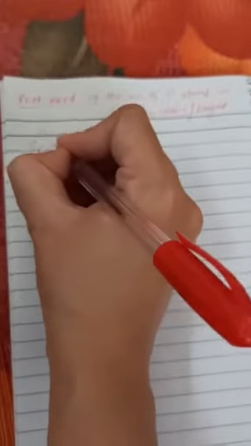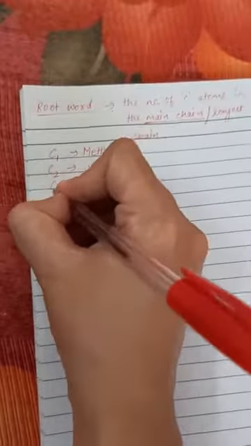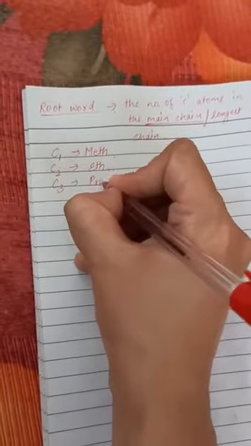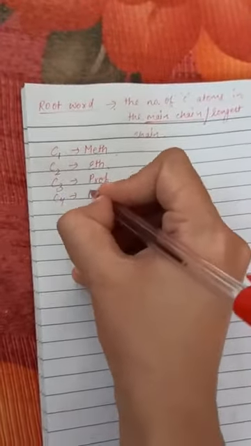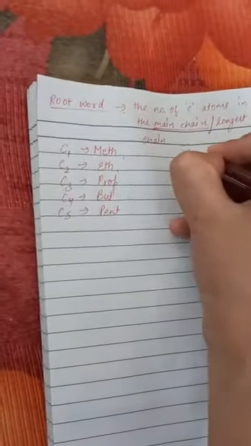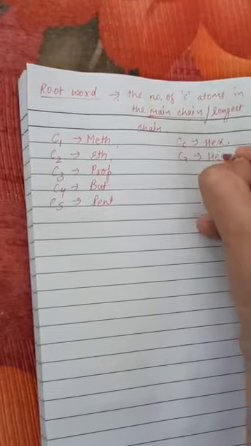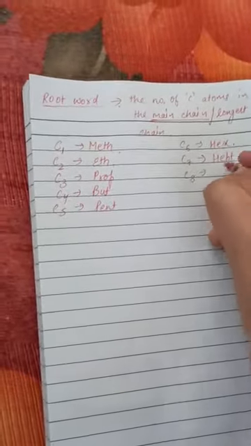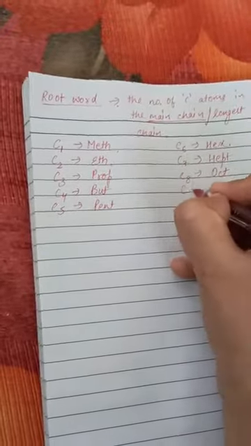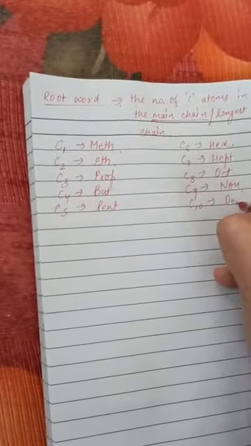If the number of carbon atoms is only 1, we will use the root word meth. If 2 carbon atoms, eth. If 3, prop. If 4, but. If 5, pent. If 6, hex. If 7, hept. If 8, oct. If 9, non. And if 10 carbon atoms are there, we will use dec.